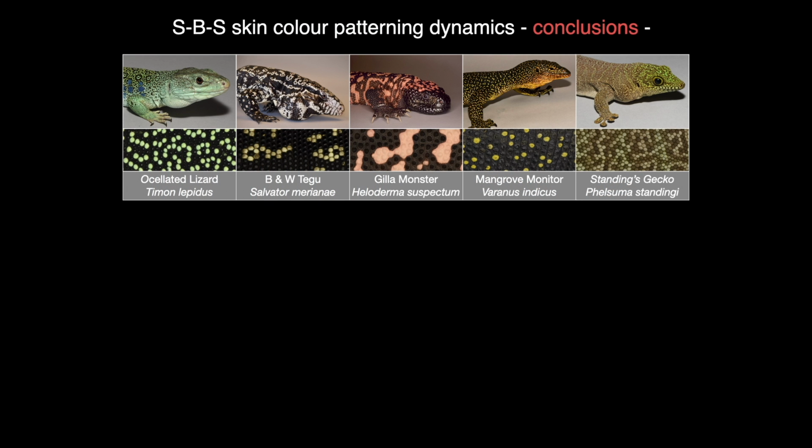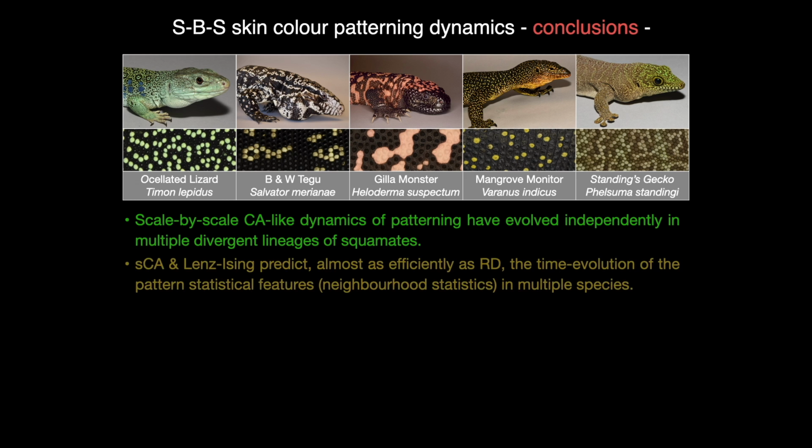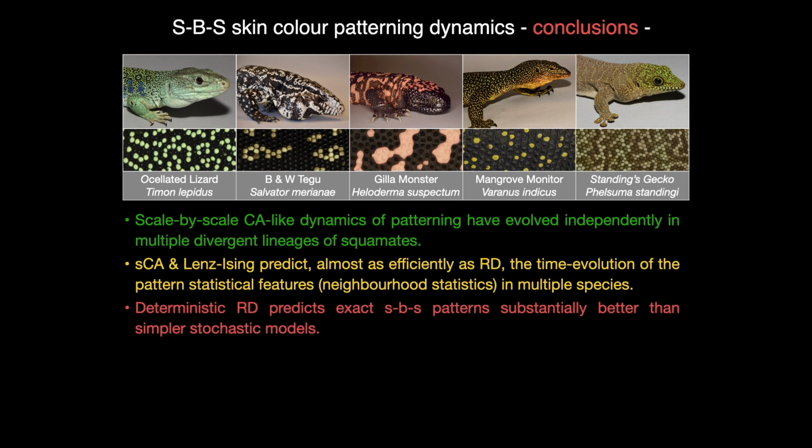To sum up, our study yields 4 major conclusions. First, cellular automaton dynamics have evolved independently in multiple lineages. Second, simple statistical models predict almost as efficiently as reaction-diffusion the time evolution of pattern statistics. Third, deterministic reaction-diffusion predicts exact scale-by-scale patterns substantially better than simpler stochastic models. This is due to the intrinsic properties of reaction-diffusion discussed in the original article.